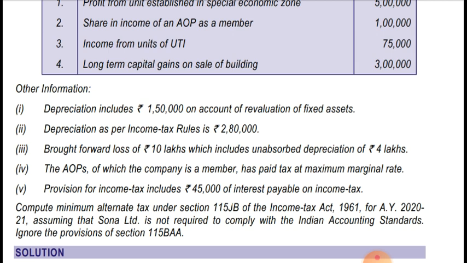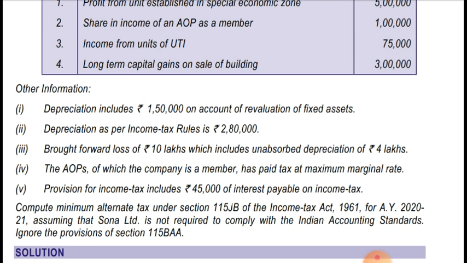The AOP of which the company is a member has paid tax at the maximum marginal rate. Provision of income tax includes 45,000 of interest payable on income tax. We have to compute minimum alternative tax under section 115JB of the Income Tax Act 1961 for the assessment year 2021, assuming that Sona Limited is not required to comply with Indian accounting standards, and ignoring the provision of section 115BAA.